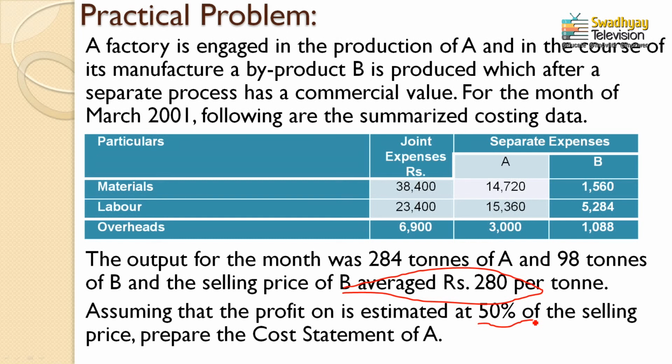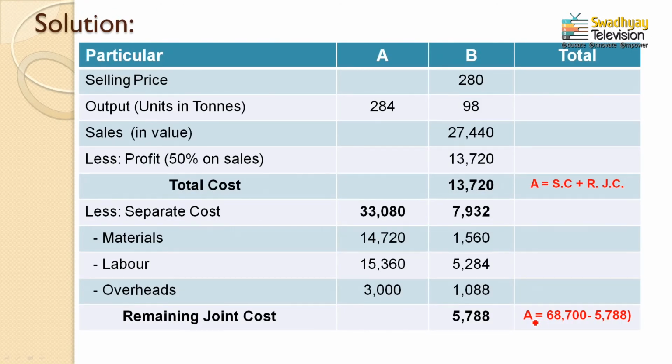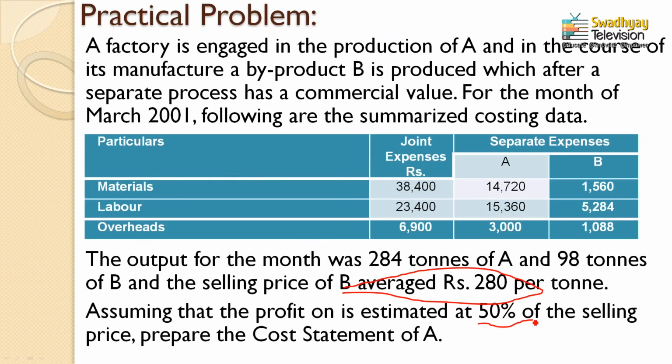Now the big question is raised: from where has the solution begun, actually how to start the solution of this particular question. See here, from this question you can easily determine certain things. One is the sales price of product B is given. Second, the profitability ratio is also given. Third, the output of the different products is also clearly defined. So that means three pieces of information are clearly available for product B.